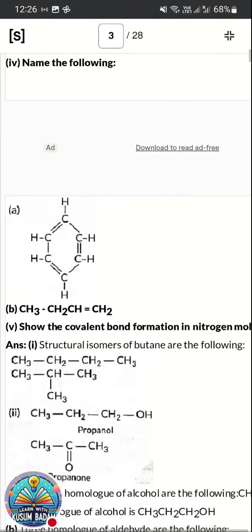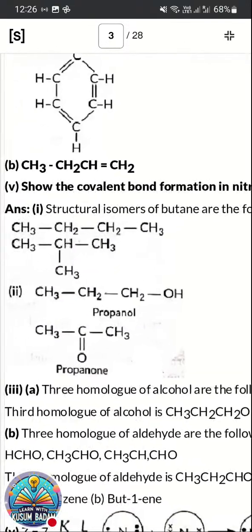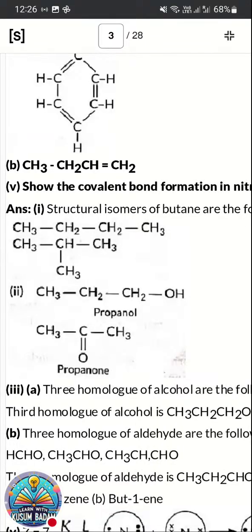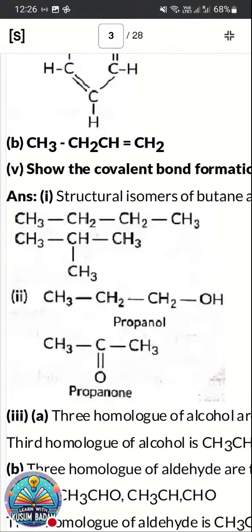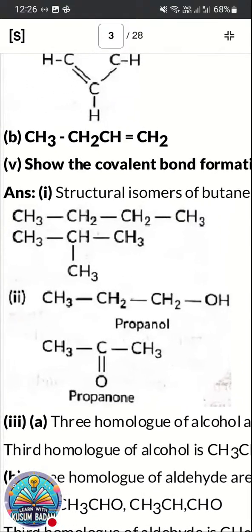Butane has two structural isomers. The first one is n-butane, where we write all 4 carbons in a straight chain. If there is branching, we call it isobutane. So two structural isomers are there for butane: n-butane and isobutane.